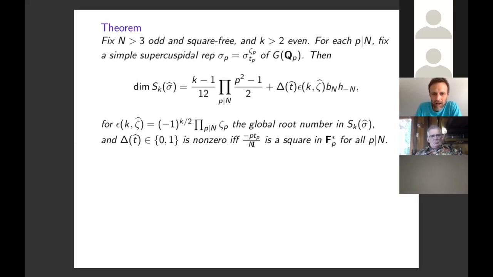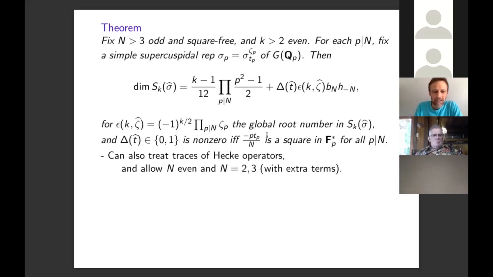It's 1 if and only if for all primes dividing n, the local guy that we've taken, TP, divided by n over p, its negative is a quadratic residue modulo p. That's just a technical condition that is required for the orbital integral where this comes from to be non-zero. If this condition is not satisfied, then the asymptotic gives us exactly the dimension in that case. And in that case, of course, this turns out to be an integer.